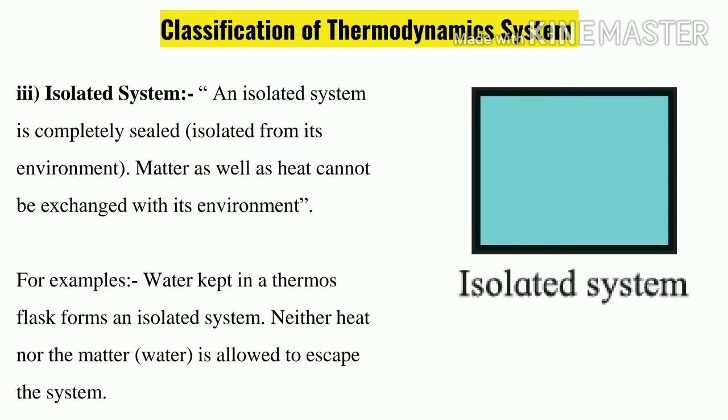Next one is the isolated system. An isolated system is completely sealed, isolated from its environment. Matter as well as heat cannot escape outside. You might have seen a thermos bottle. Water kept in a thermos flask forms an isolated system. Not a single water particle is able to escape outside. Water particle means matter, and whatever heat is there inside the thermos is not able to move outside. Heat means energy. So neither energy nor matter is allowed to escape outside.